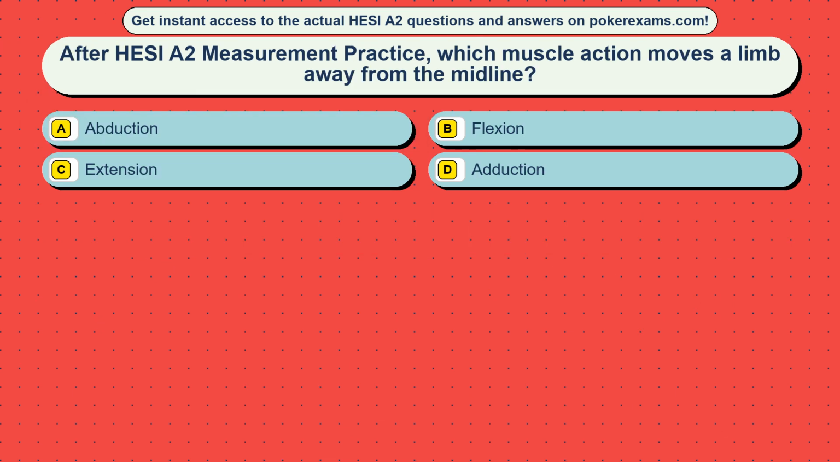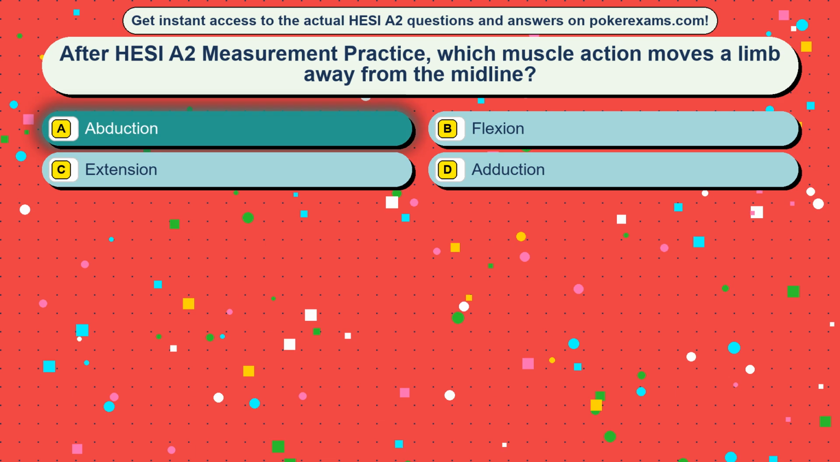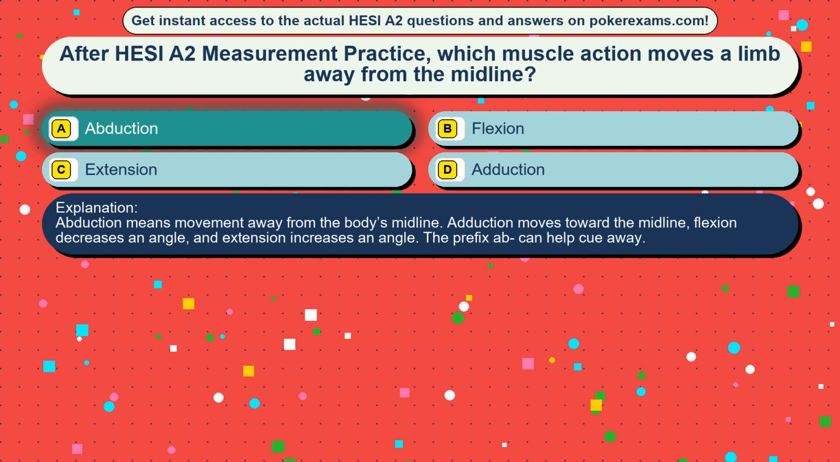Question 46. After HESI A2 measurement practice, which muscle action moves a limb away from the midline? Option A, abduction. Option B, flexion. Option C, extension. Option D, adduction. The correct answer is option A, abduction. Abduction means movement away from the body's midline. Adduction moves toward the midline, flexion decreases an angle, and extension increases an angle. The prefix AB can help cue away.